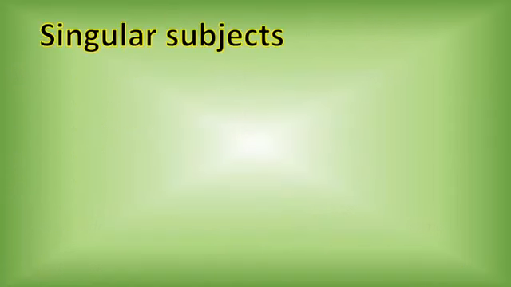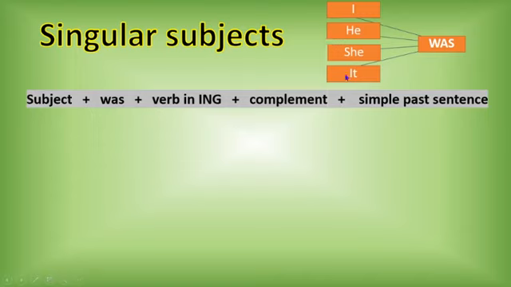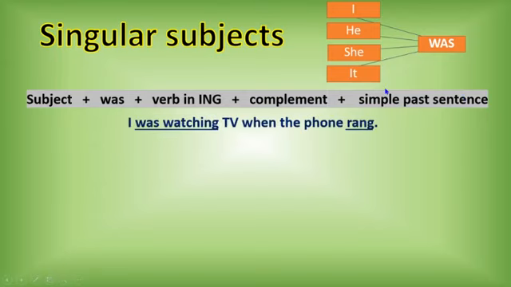What is the structure? In past continuous, it's divided into sections. The first section is singular subjects. What are singular subjects? I, he, she, it. They have to use the auxiliary was. We have the structure: the subject, whatever, I, he, she, or it, was, the verb in ing, the complement, and a verb in simple past tense. For example, I was watching TV when the phone rang. We have I was watching TV, past continuous, when the phone rang, simple past sentence.